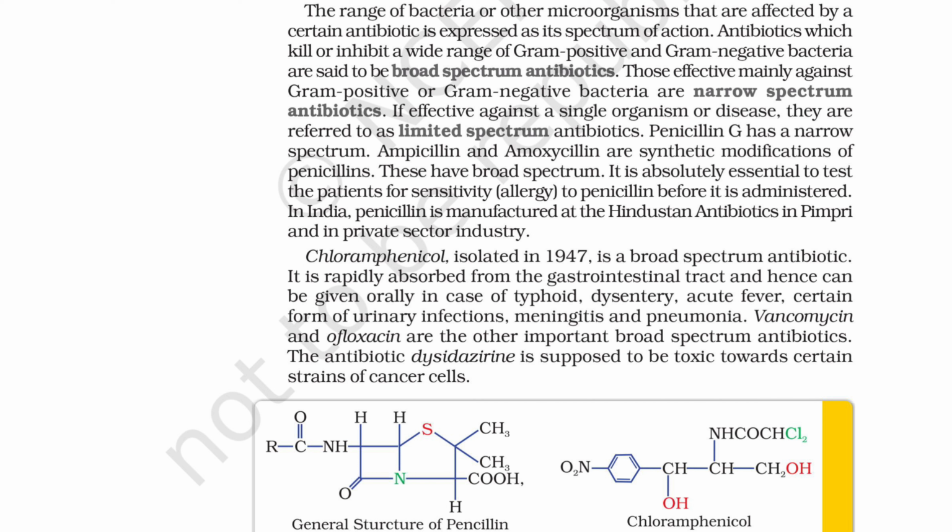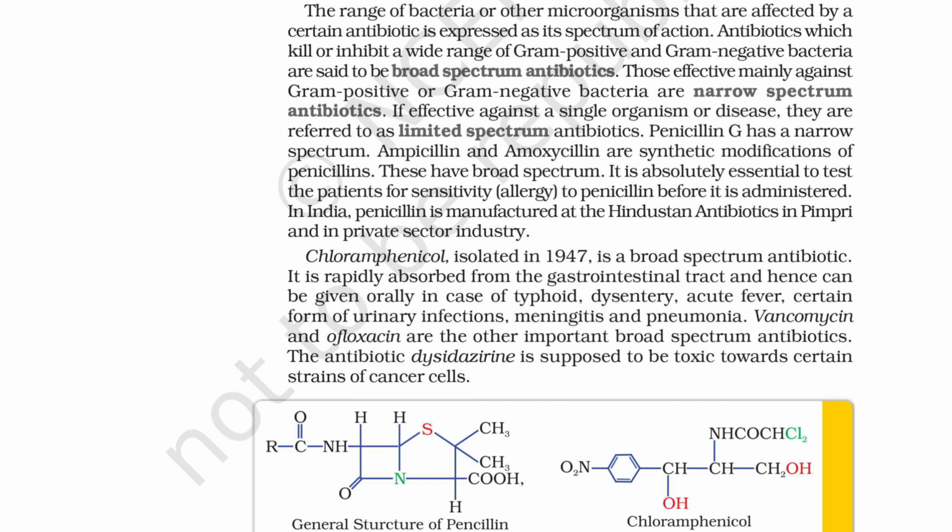Antibiotics which kill or inhibit a wide range of gram-positive and gram-negative bacteria are said to be broad-spectrum antibiotics. Those effective mainly against gram-positive or gram-negative bacteria are narrow-spectrum antibiotics. If effective against a single organism or disease, they are referred to as limited-spectrum antibiotics.